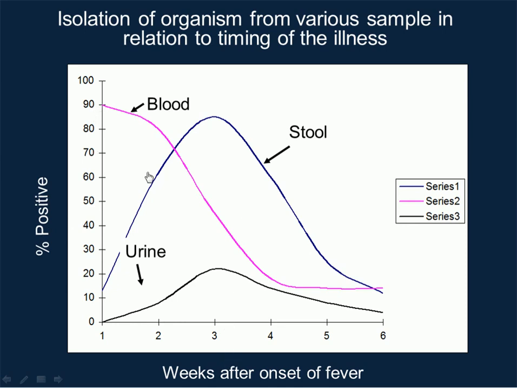if you are collecting the blood sample, you may notice that the sensitivity of detecting Salmonella using blood is decreasing in the weeks after the onset of fever, and urine is increasing later. However, to get the highest sensitivity, the best is by testing the stool, because this bacteria may be present in stool for a longer period of time. So one of the gold standards to detect this Salmonella infection is by testing the stool.